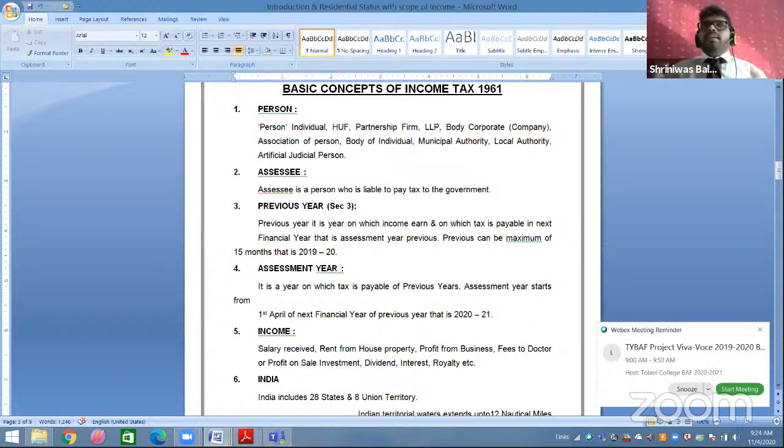Second case: I'm earning a sum of 10 lakh rupees. So I am the person, Mr.